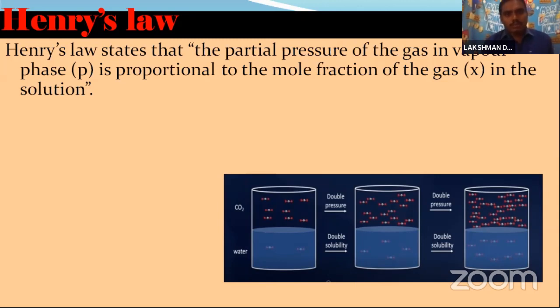Here, the partial pressure of a gas in the vapor phase is directly proportional to the mole fraction of the gas. You can observe this in this picture also. Here the total gas is there, but pressure is not applied.